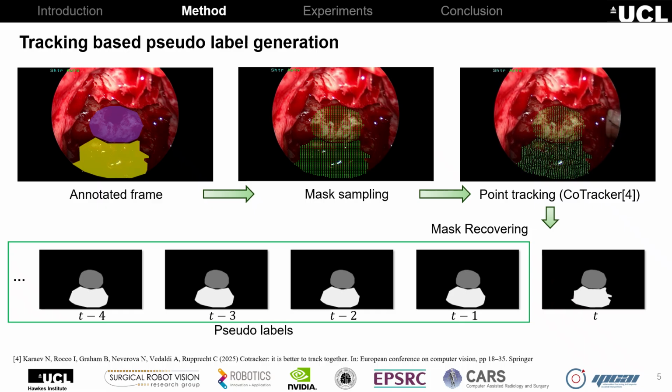In our tracking-based pseudo-label generation method, we use a point tracking approach to propagate annotations across consecutive frames. For landmarks, we directly track them frame by frame. For masks, we first sample the mask into a set of points, track these points across the consecutive frames, and then reconstruct the masks using concave hull geometry. In our work, we employ CoTracker, which demonstrates strong robustness to instrument occlusion. This tracking-based pseudo-label generation strategy is particularly effective when anatomical boundaries are not clearly defined.